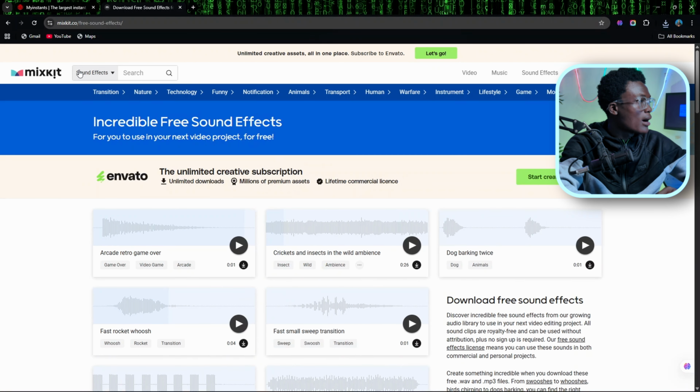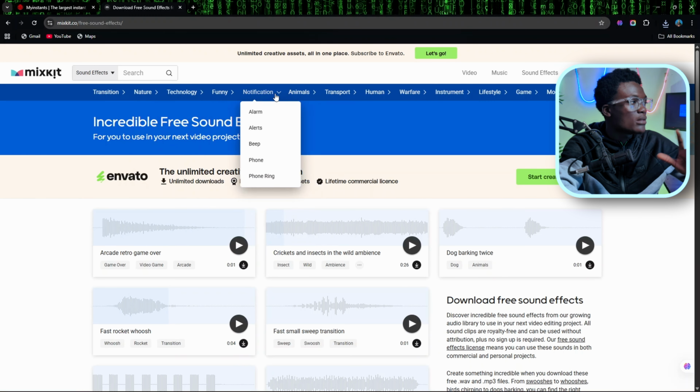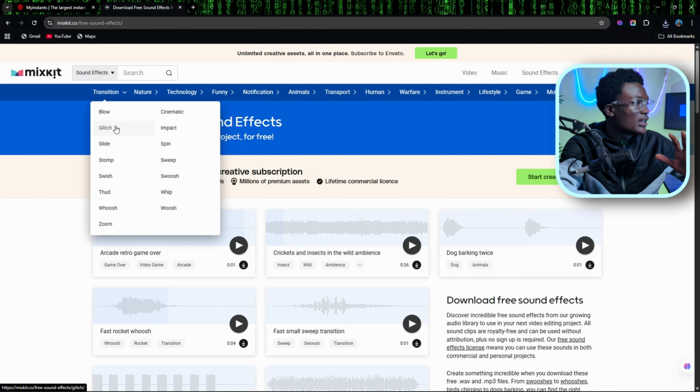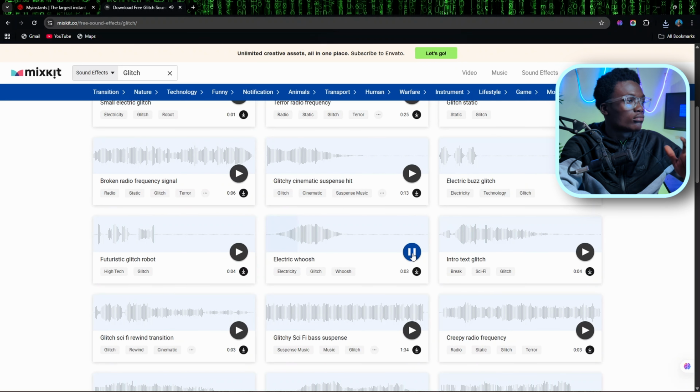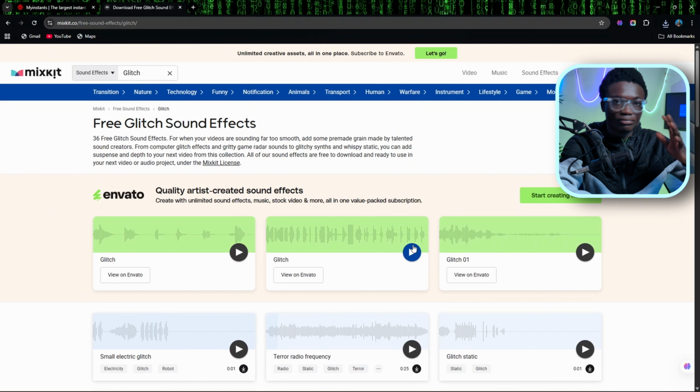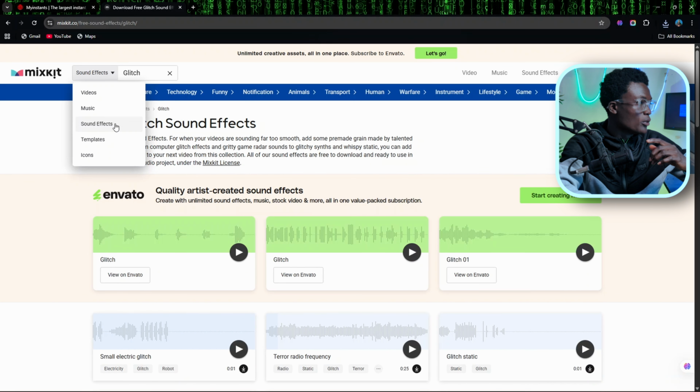So let's go back. And also you can actually choose between how you want it to be. You can actually see transition, nature, technology, funny, notification, many more. So let's say transition, we have glitch or impact. So let's click on glitch. And they have a lot of effects that you can actually download, and it's free to put on your video. So let's go back to music.